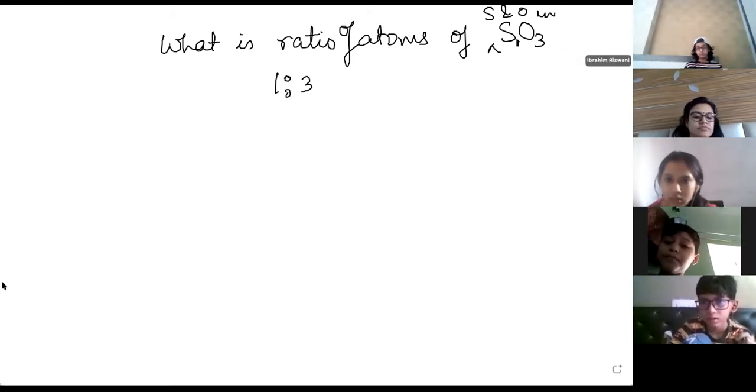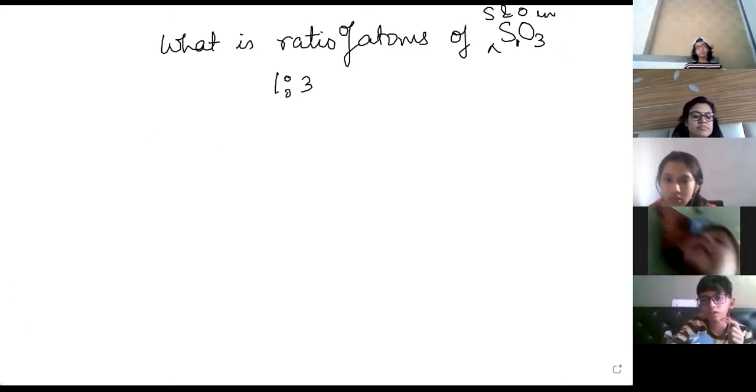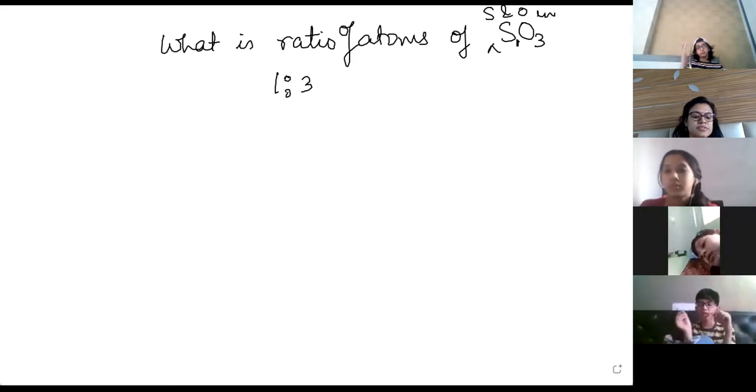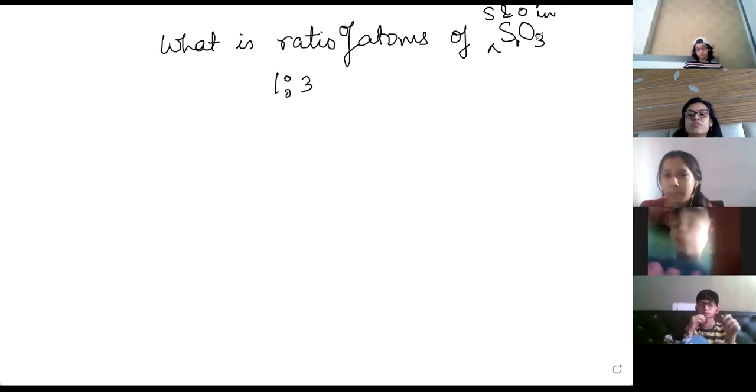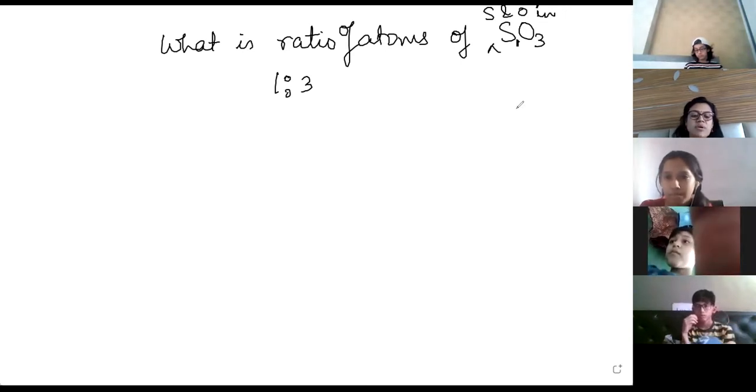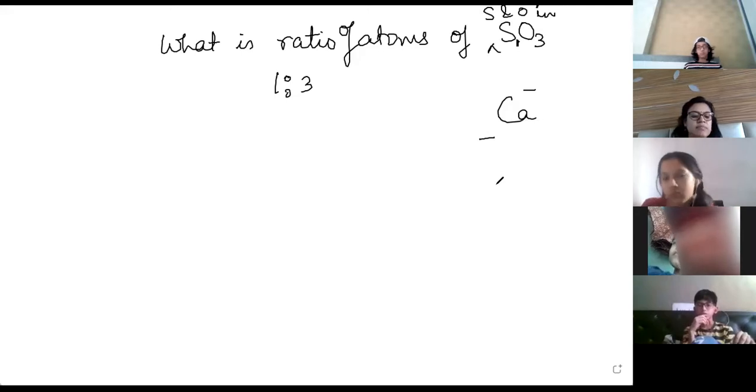Ma'am, beside oxygen, what is written? That is the number of atoms, right? Not the mass number, right? No, the mass number is there in the element's symbol when written alone. Nitrogen, okay, 11, 7, 14.